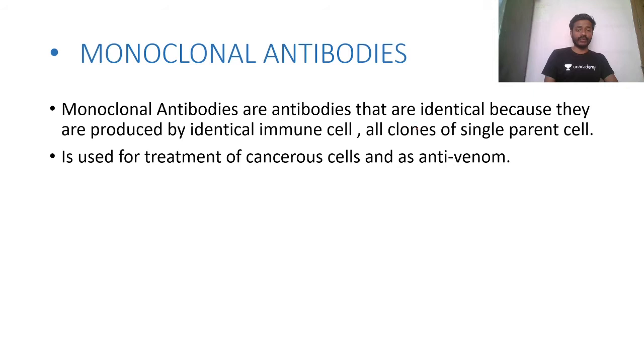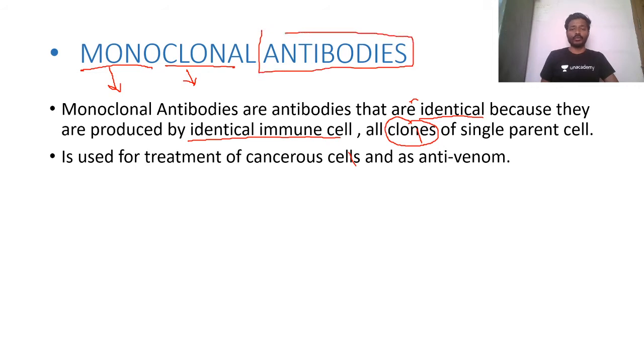I already explained you about these monoclonal antibodies. इसमें सिर्फ आपको याद कीवर्ड्स क्या क्या याद रखने? First keyword याद रखना है, they are identical. These antibodies are identical. Why? Because they are produced by identical immune cell. And because they are identical मतलब हम उन्हें क्या कह सकते हैं? Clones. तो mono means single, clone means identical. So these antibodies are produced by a single or identical immune cells, and they are identical to each other. That's why monoclonal.